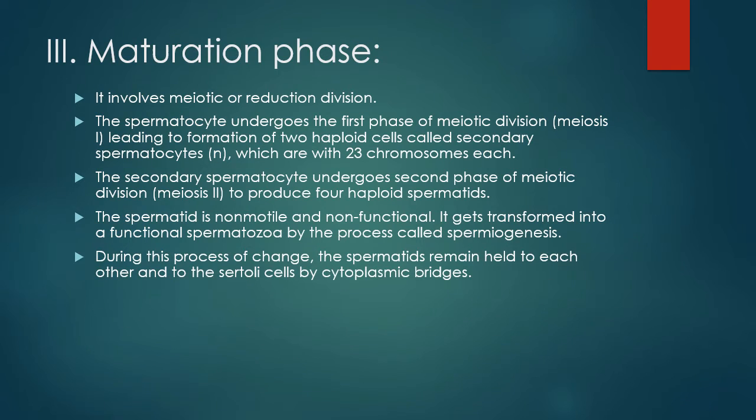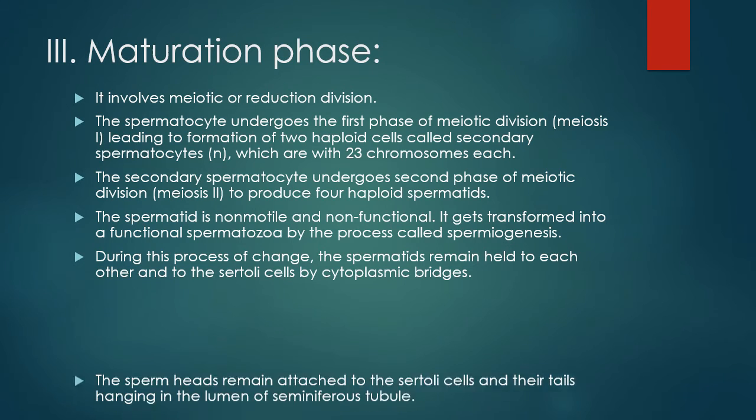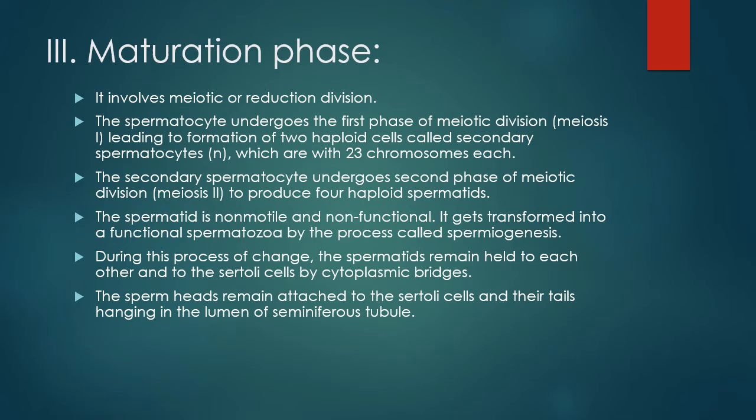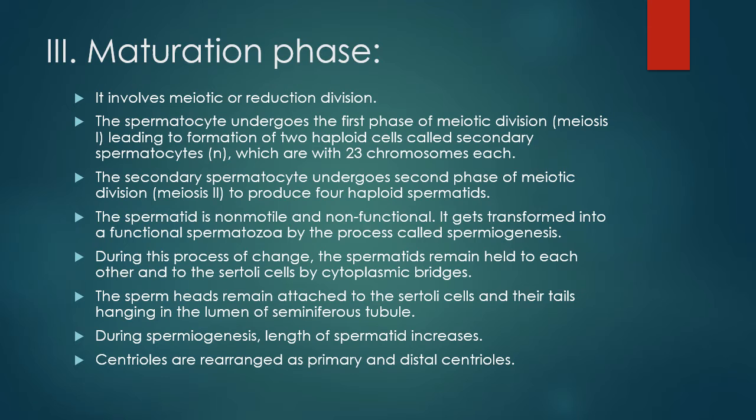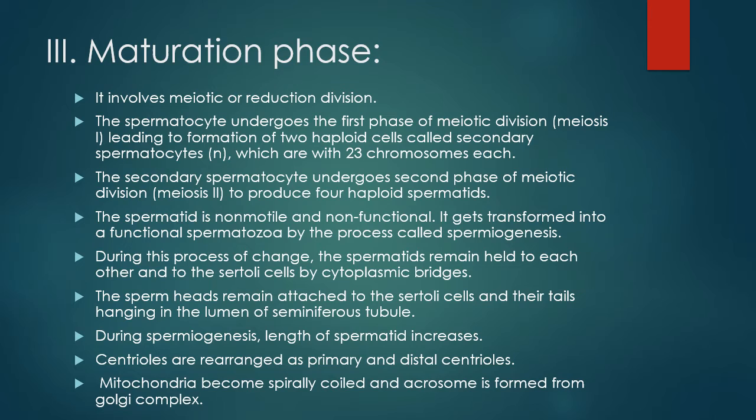During this process of change, the spermatids remain held to each other and to the Sertoli cells by cytoplasmic bridges. The sperm heads remain attached to the Sertoli cells and their tails hang in the lumen of seminiferous tubule. During spermiogenesis, length of spermatid increases. Centrioles are rearranged as proximal and distal centrioles. Mitochondria become spirally coiled and acrosome is formed from Golgi complex.